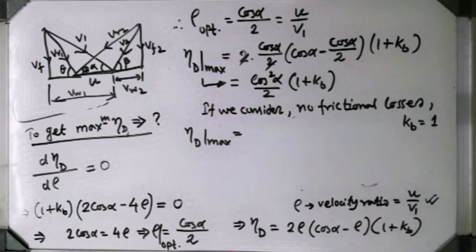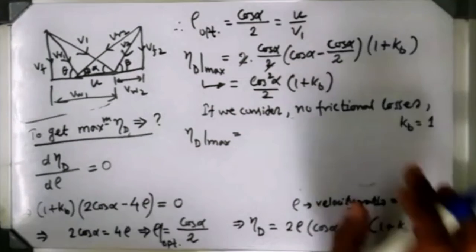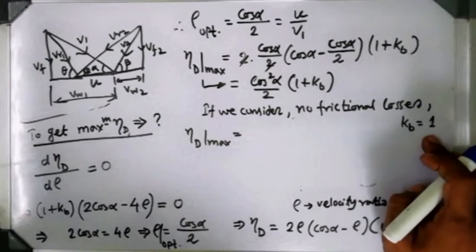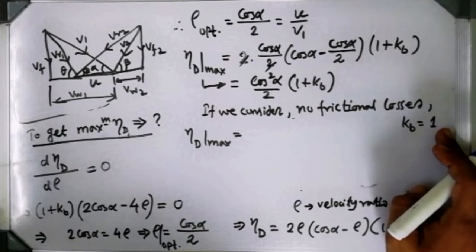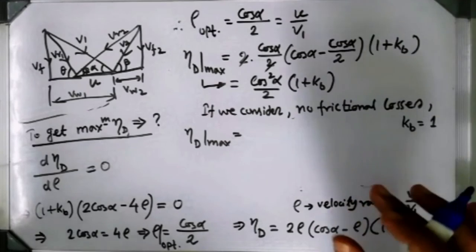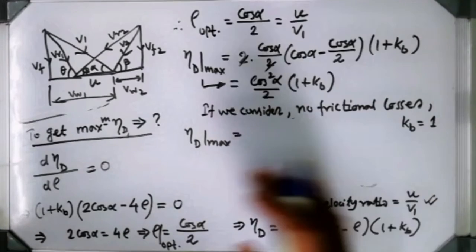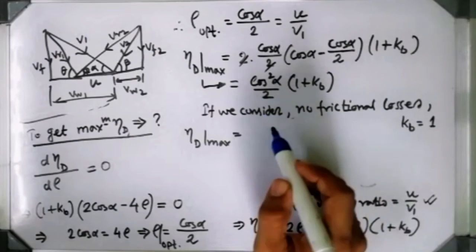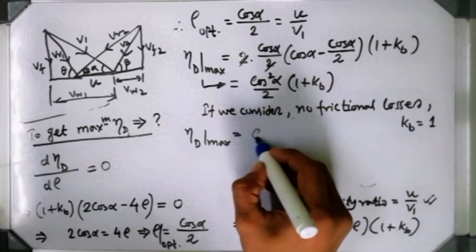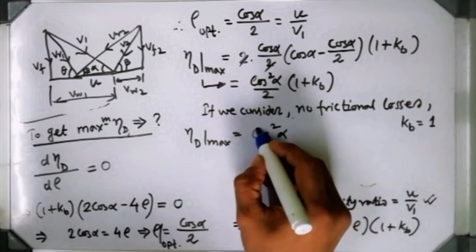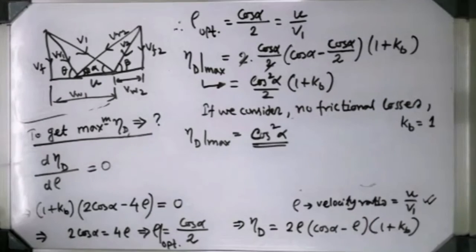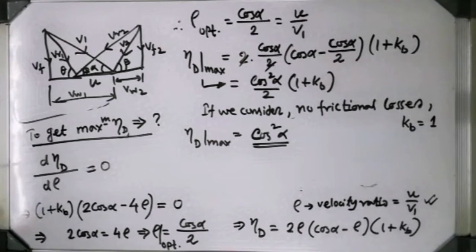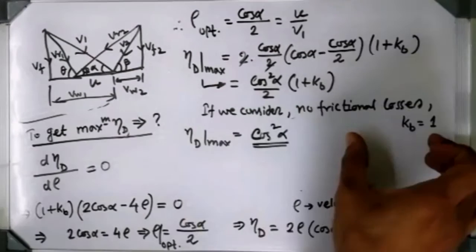Yes, so if the frictional loss is neglected, then kb value will obviously be 1, because VR2 and VR1 remain the same. VR2 and VR1 are different because there is friction. If there is no friction, kb will be 1. Then if you put kb as 1, then 2 will be cancelled, then it will be only cos square alpha. So cos square alpha will be the maximum diagram efficiency if you do not consider any friction. Understood? That is the expression if kb value is 1.